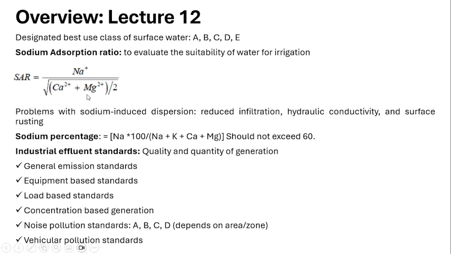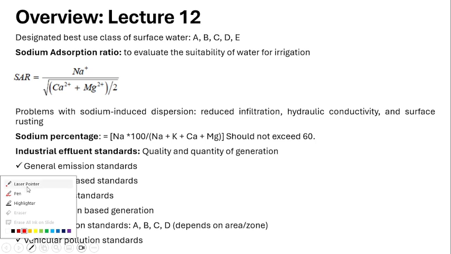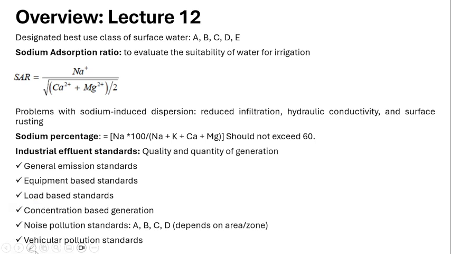One of the important terms here is the sodium absorption ratio. This is used to evaluate the suitability of water for irrigation, whether that water can be used or not. Why is this parameter very important? The salt content can affect the growth of plants very much.